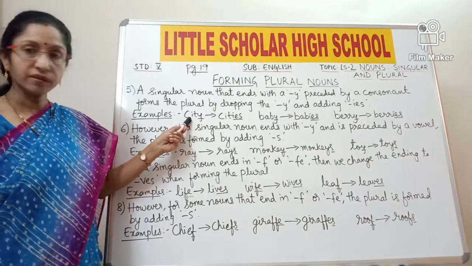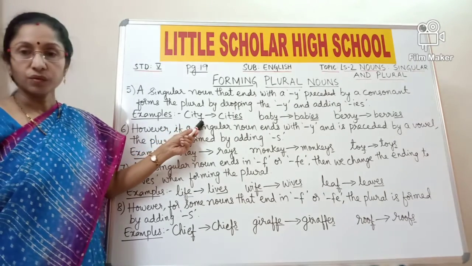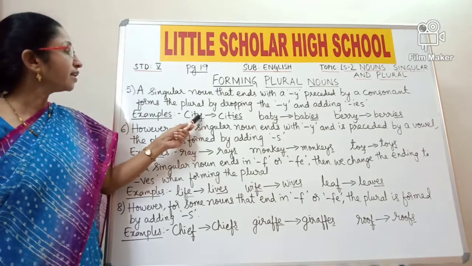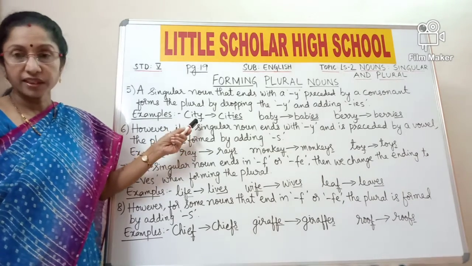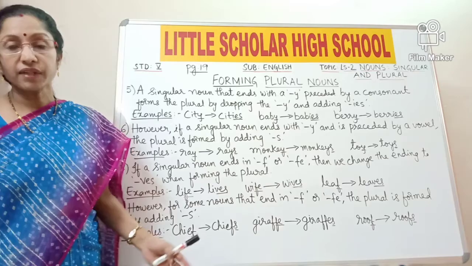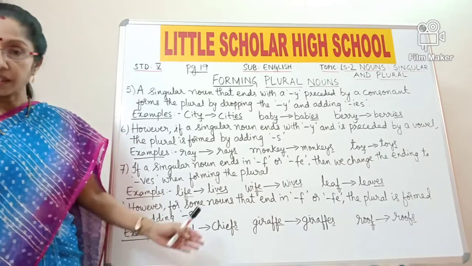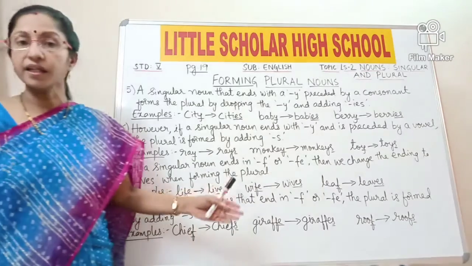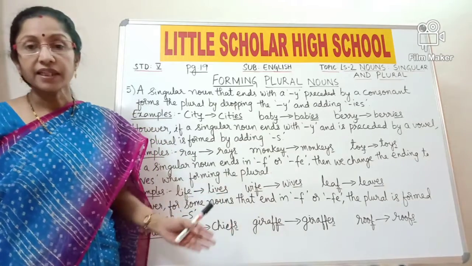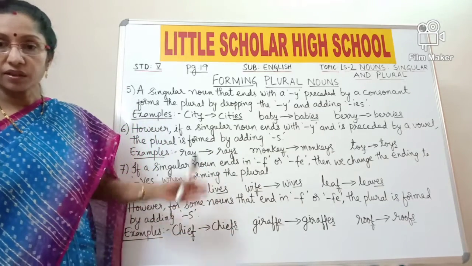City is a singular noun. It is ending in letter y and it is preceded by a consonant t. Now what is a consonant? In English we have 26 letters in the English alphabet, and the letters A, E, I, O, U are called vowels and the remaining 21 are called consonants.